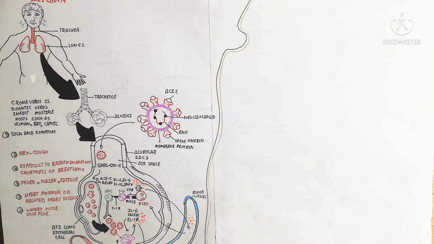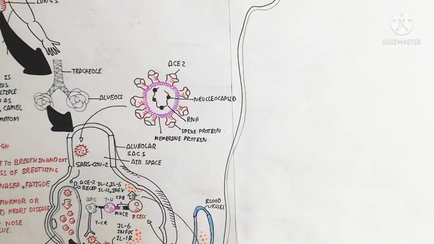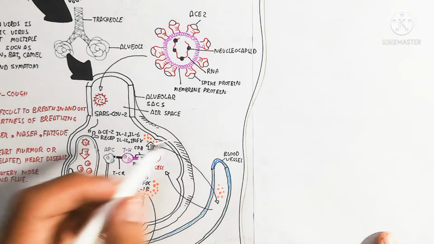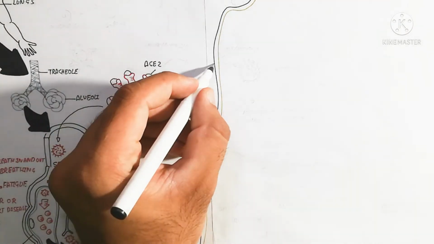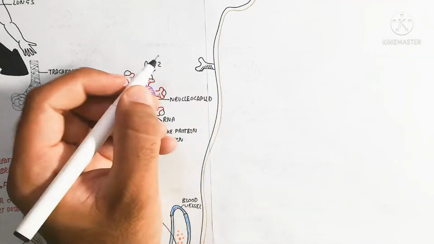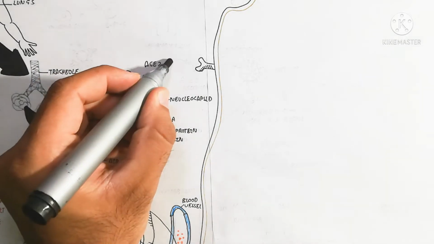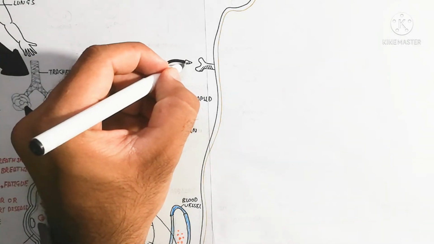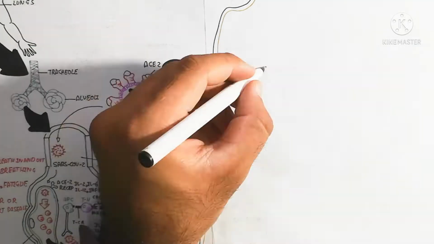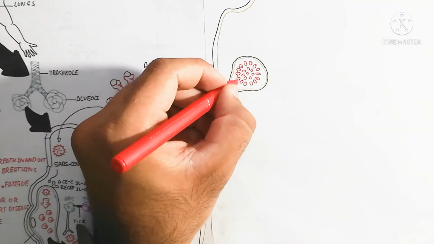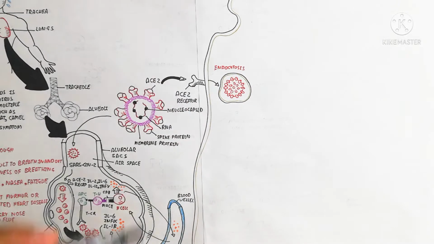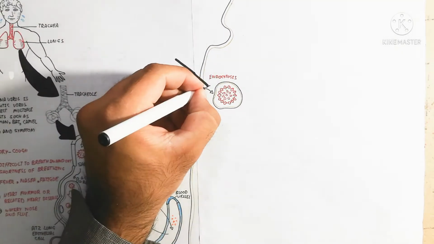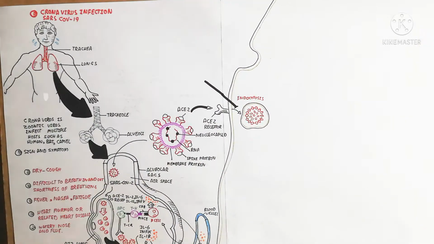So I hope you make sense about the mechanism of the infection, replication and immune response. Here is the epithelial cell. I will draw a complete epithelial cell which presents the ACE2 receptor. This ACE2 receptor is used for the endocytosis. The endocytosis then becomes an endosome. The endosome contains a virus, so there is membrane fusion and viral RNA release.